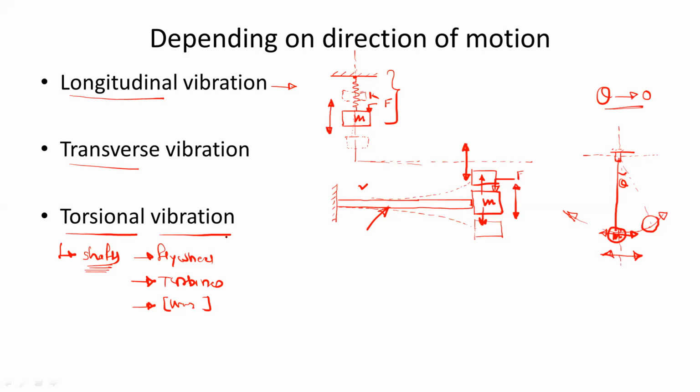You must have studied this concept, torsion, in strength of materials. Basically it is twisting.